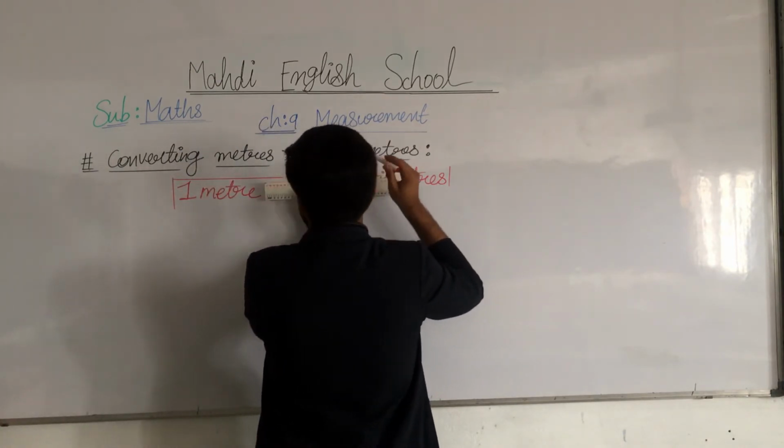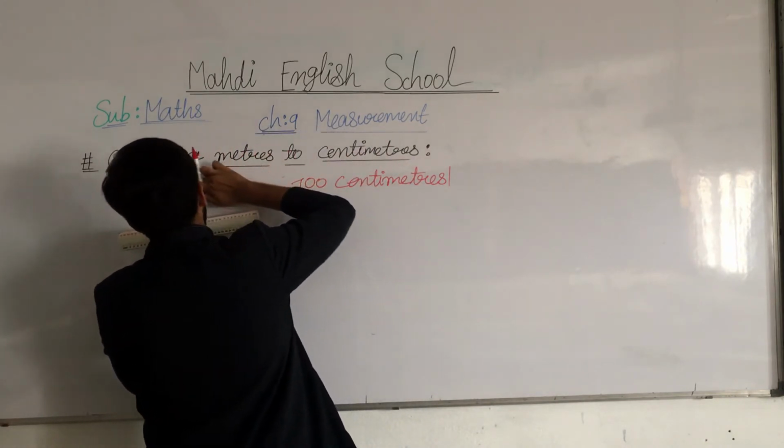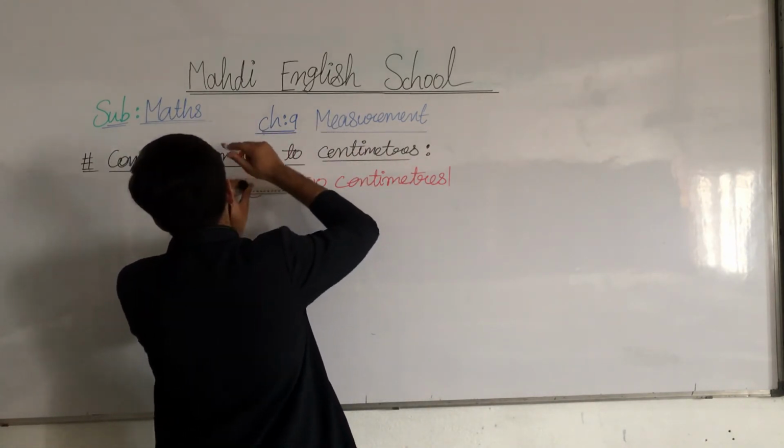Try to write all these things, my dear students, because this is very important for us all.